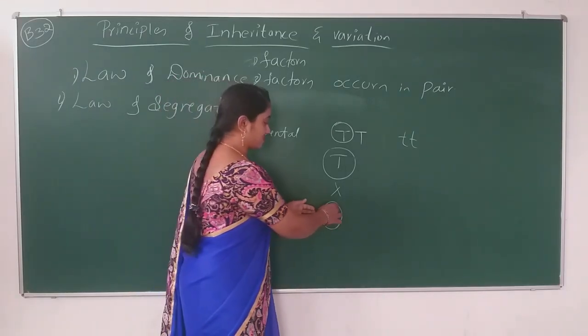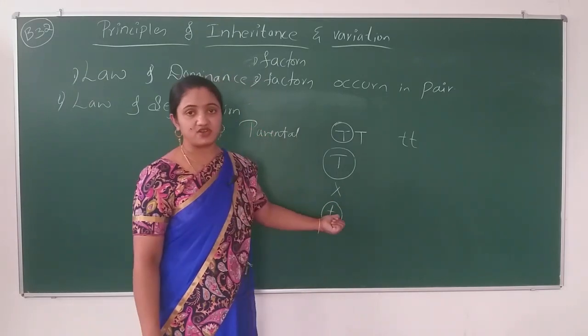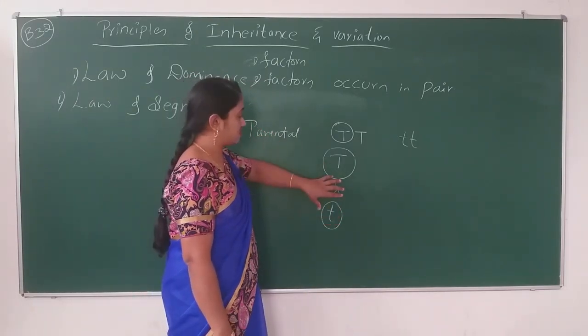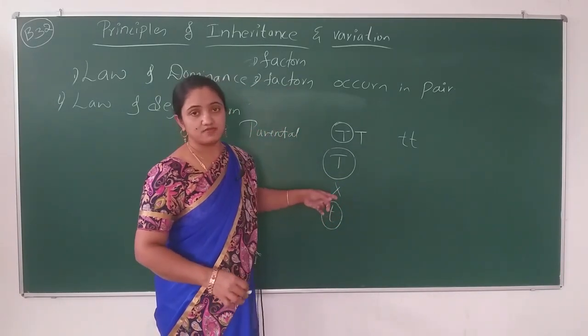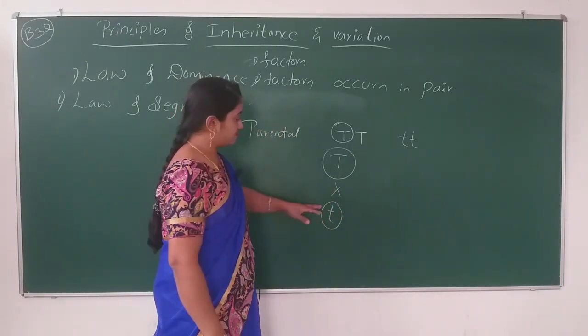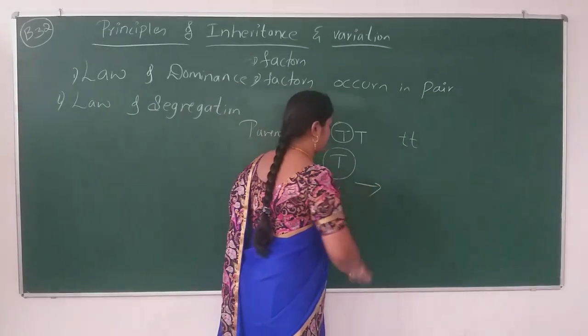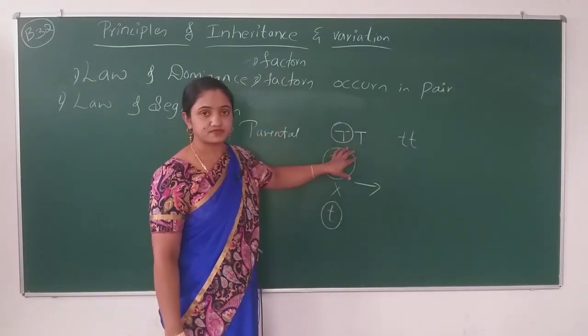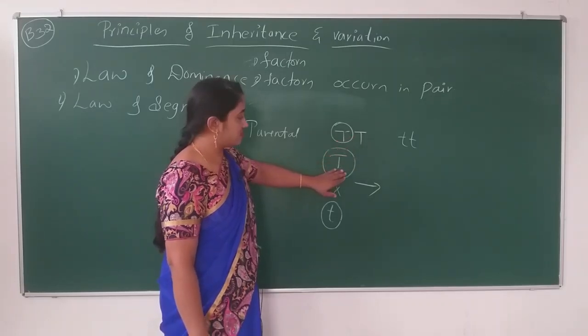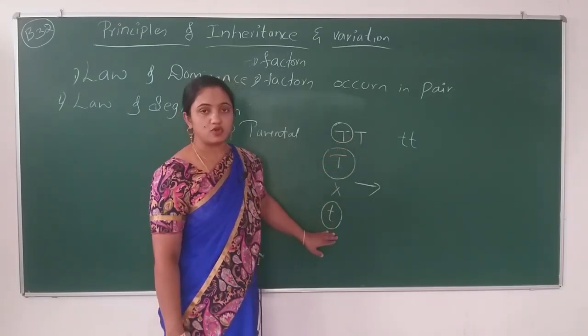Just for understanding purposes, I have written small t. There is no special reason for taking small t; I am just taking an example. Consider that these two gametes have the genes capital T and small t.